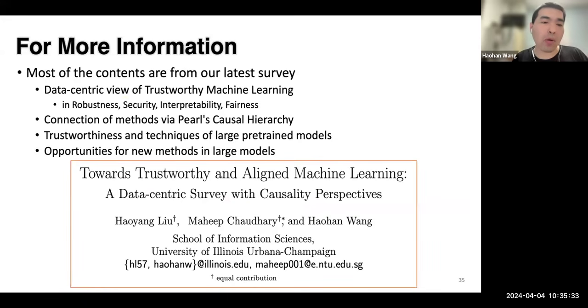Basically, in our survey paper, we offer a data-centric view of trustworthy machine learning, covering robustness, security in the sense of adversarial attack defense, and then interpretability and fairness. We noticed that these methods often follow fairly standard approaches, and this standard approach might give us opportunities to deal with these new threats in the future. For example, in large language models, how do we improve their performance against jailbreaks?